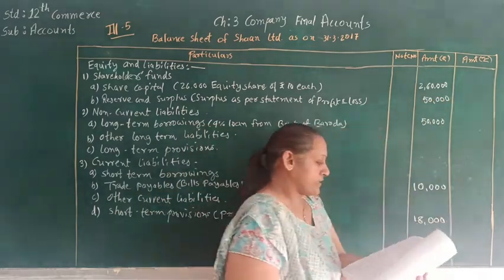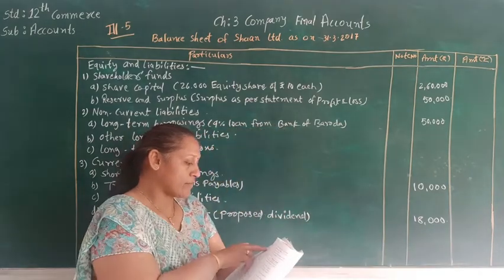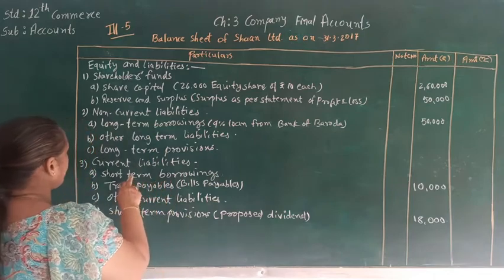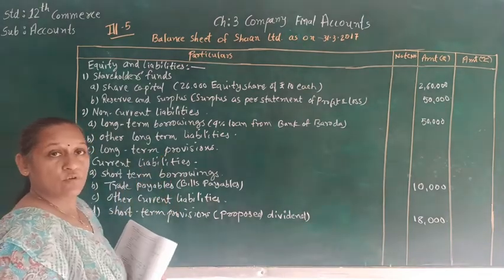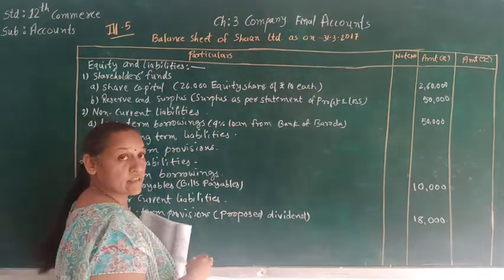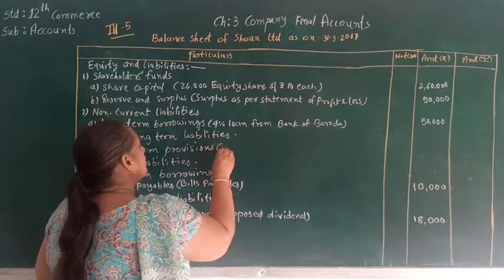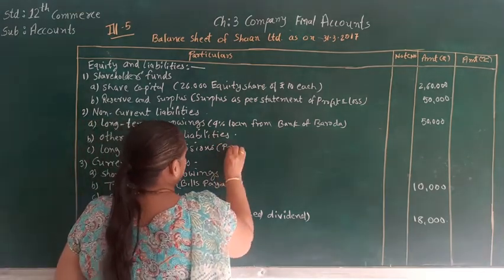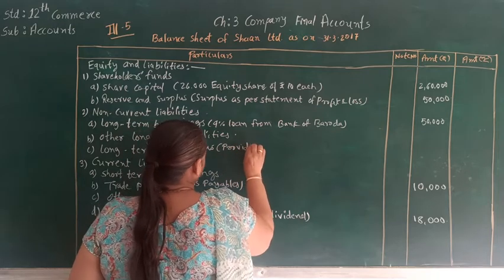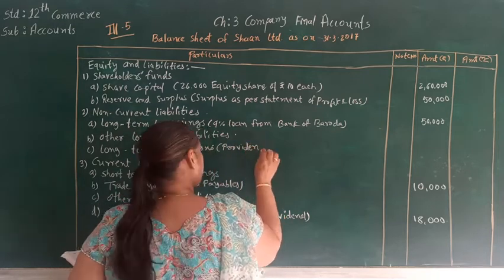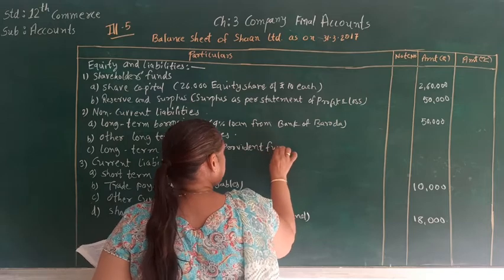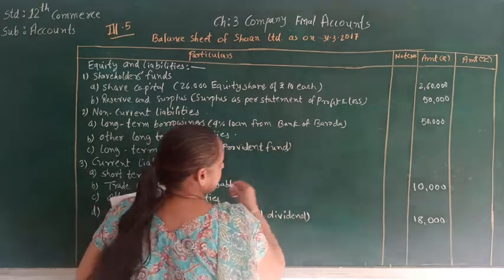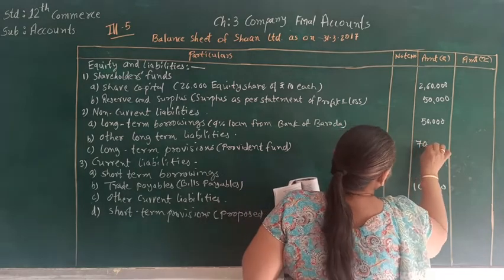After that the next item is provident fund, and provident fund is a long-term provision, as we have to pay it after a long period of time. So it will be treated as long-term provision, provident fund. Here the amount of the provident fund is 70,000.